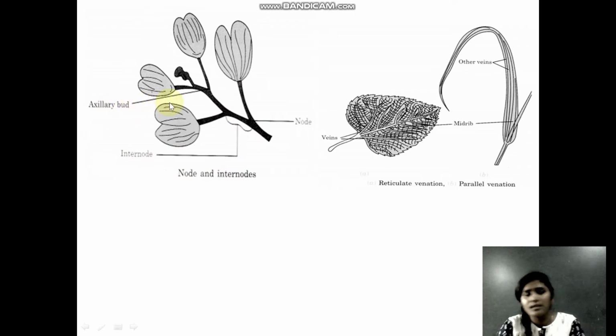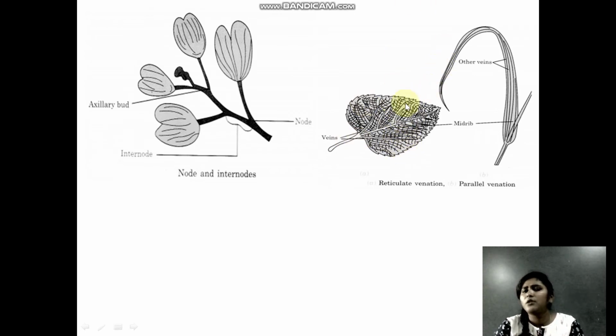And buds, axillary buds; buds are the structures before the flower comes out. And then venation I told you. Venation is of two types, reticulate and parallel. Reticulate means, as I have told you, that from the midrib you have different veins which are branching out.